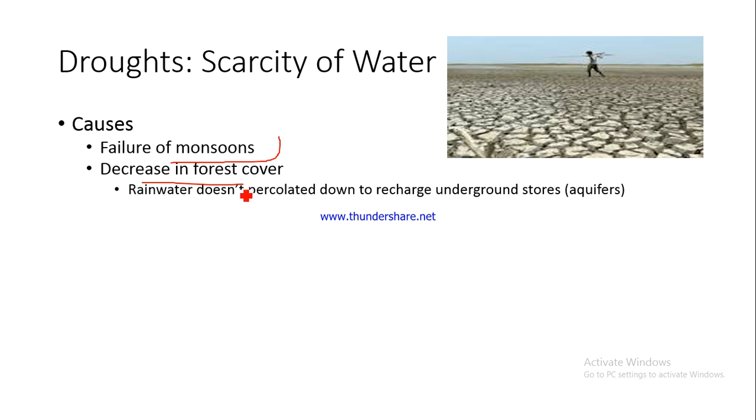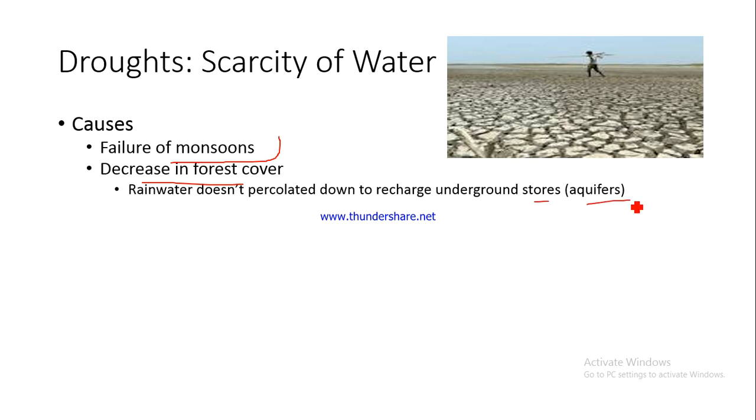First thing, there would be less amount of rainfall, and even if there is rainfall, the water would keep moving freely because there is no vegetation to hold it back. It would in fact cause soil erosion. On the other hand, had there been forest, what would have happened? Forest would have acted as a barrier against the flow of the rainwater, and the speed of the flow would have decreased, and the water would have got the time and the opportunity to percolate down, and this would have recharged the groundwater table, and it would have recharged the underground water stores, which we know as aquifers.